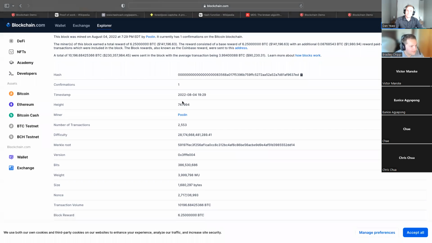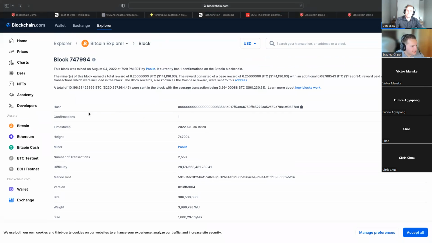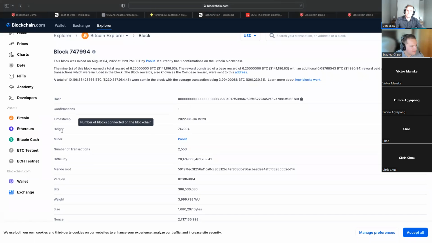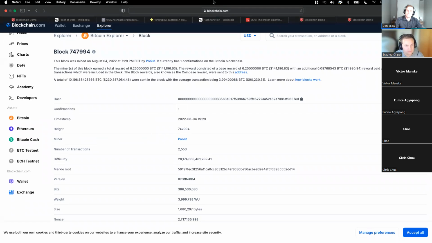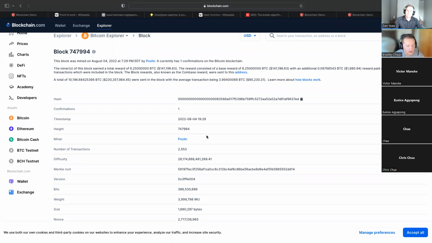But yeah. So it's interesting because we have the hash, the number of confirmations, the timestamp, the height, the miner who mined this block, and a lot of the blocks that are mined these days are mined by mining pools. You don't really see individual miners, and that makes sense.